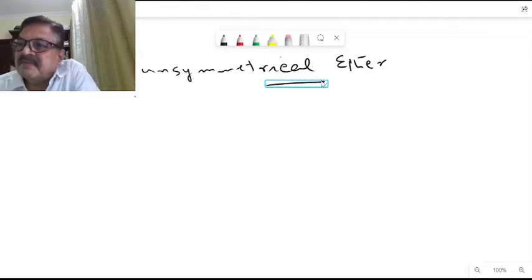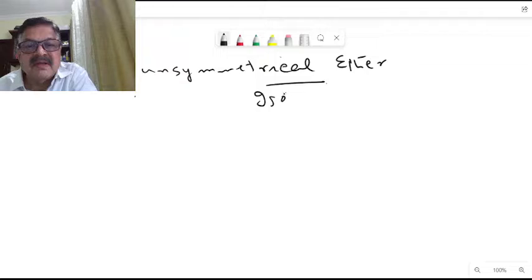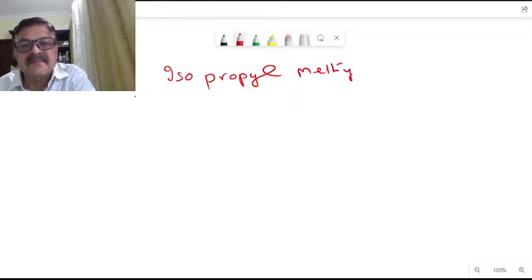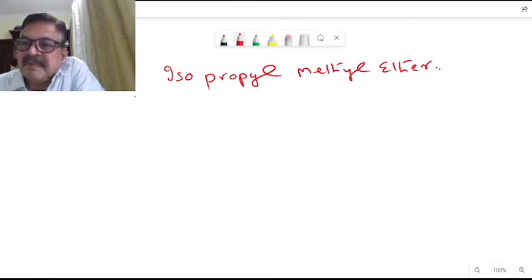So let us see a compound, an unsymmetrical ether, isopropyl methyl ether. Let us see how it is synthesized. It can be prepared in two different ways here.